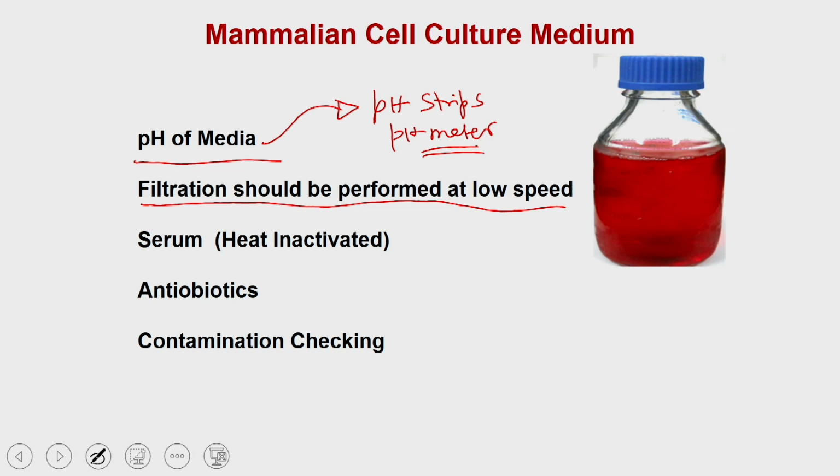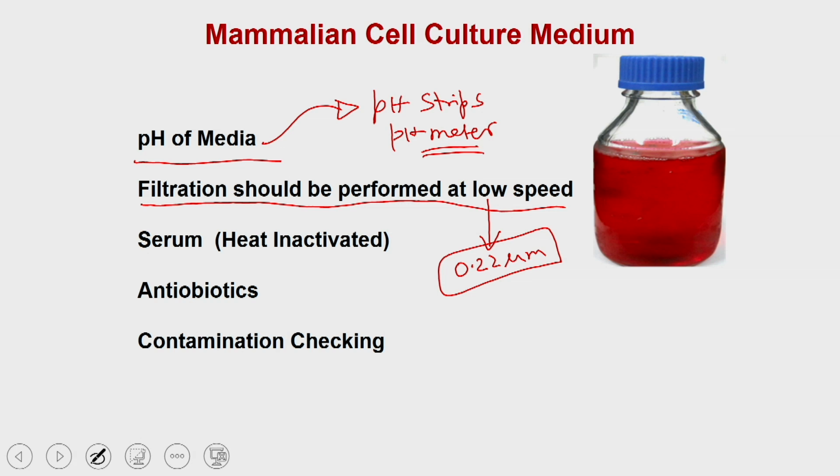Because if you do a very high speed filtration, you are going to compromise the pores of the membrane that you are using. The membrane has a pore size of 0.22 micrometer, and if you do it at a very high speed, it is going to make those pores slightly bigger, and because of that some of the bacteria or contaminating agents can also pass through.